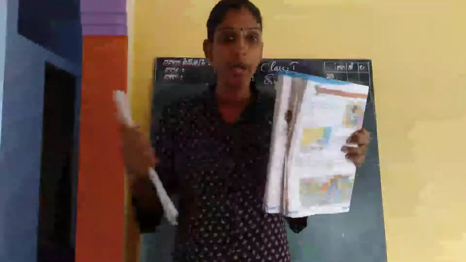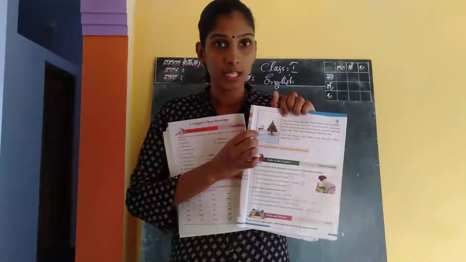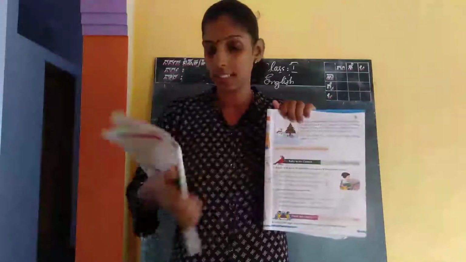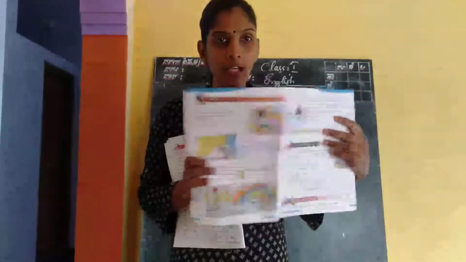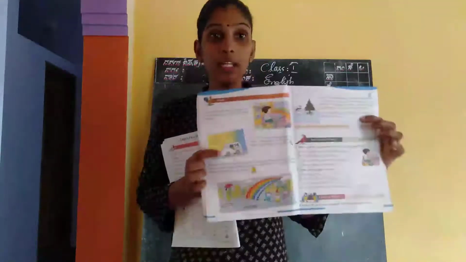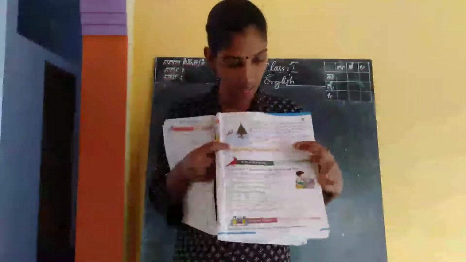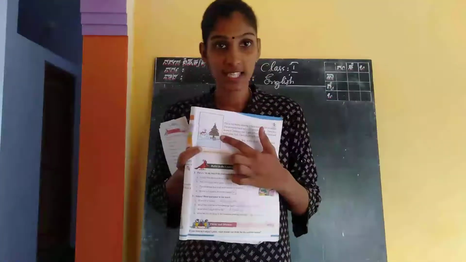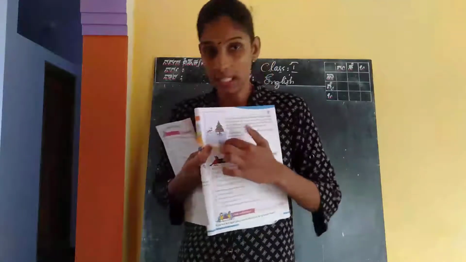And snowman, where did she draw the snowman? In winter season, right? Snowman in winter season. And next, ice cream man, where did she draw the ice cream man? See, in summer season, right? Ice cream man she drew in summer season. And next, Christmas tree. Where is the Christmas tree? In winter season, right? Christmas tree she had drawn in winter season.